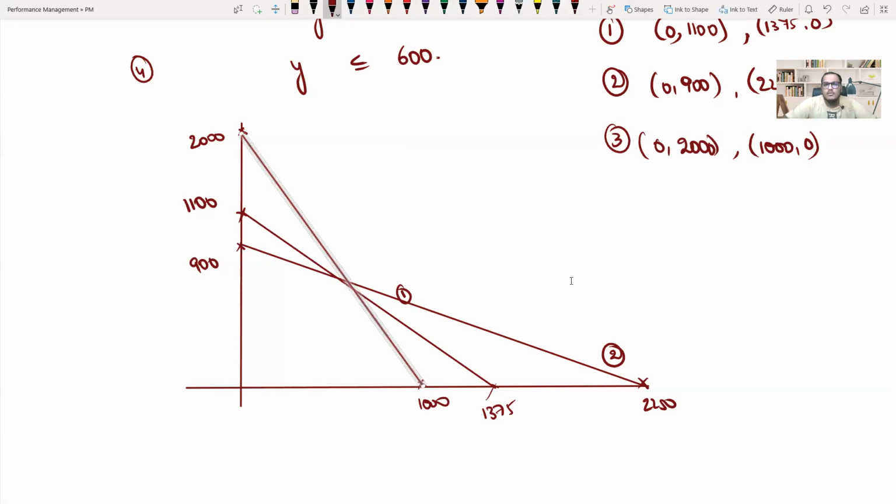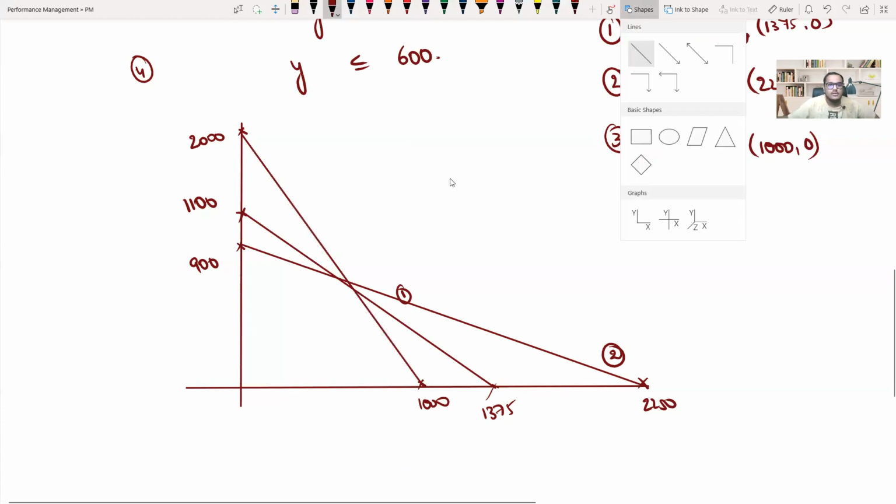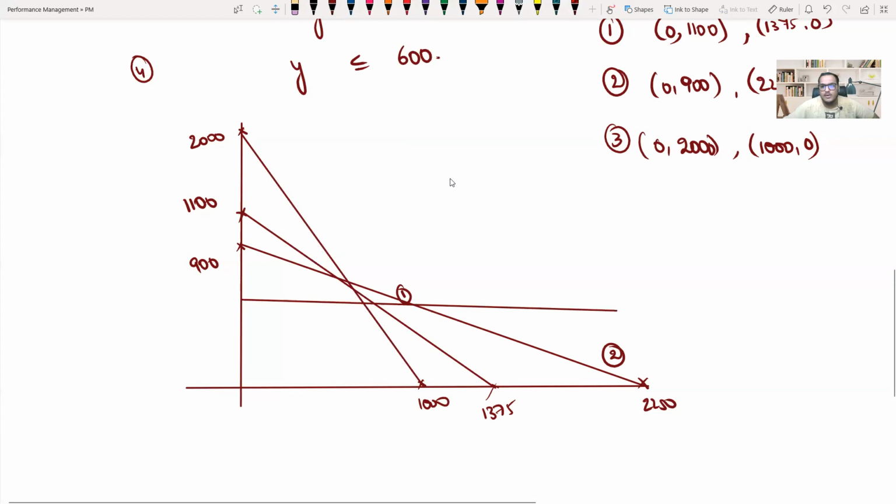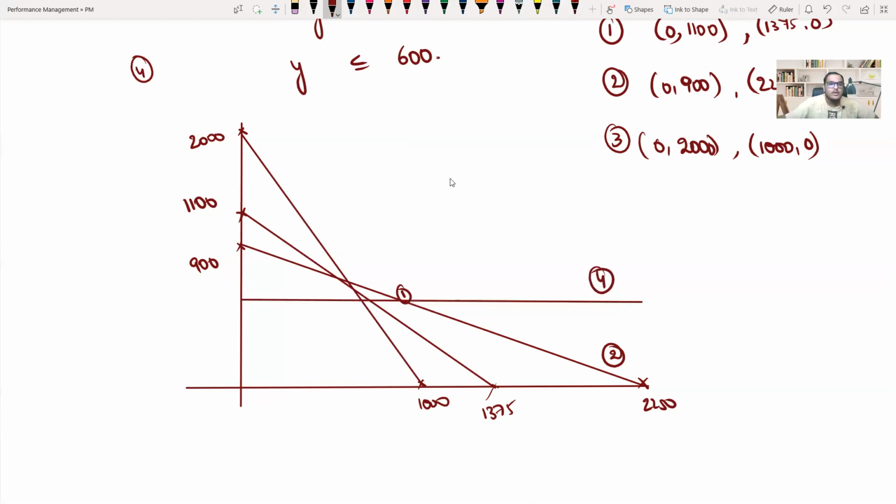And then fourth equation, y should be less than or equal to 600. So 600 here, somewhere here we'll get. Fourth equation, this is third equation. This is 600. Okay, done, sir.